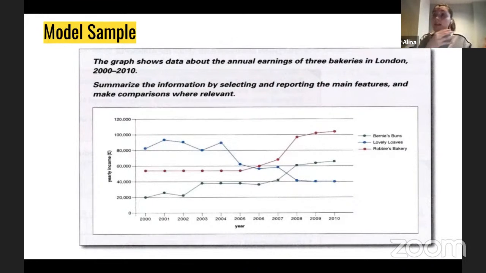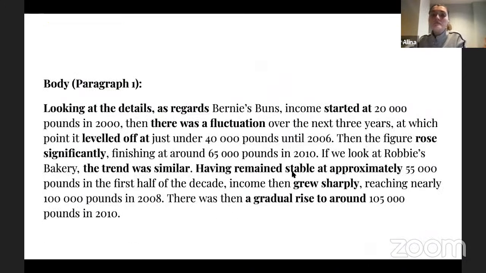So the income was not actually stable, right? Now I'm trying to prove it with numbers. You see that I stated the fact that there was a fluctuation, now I'm proving it. At which point it leveled off at just under 40,000 pounds until 2006.